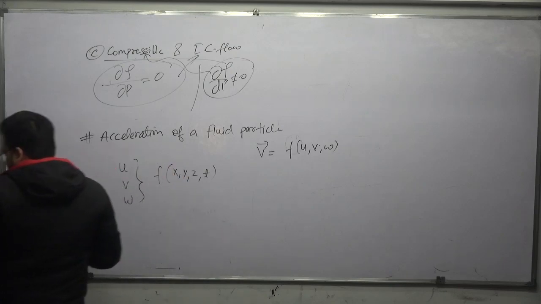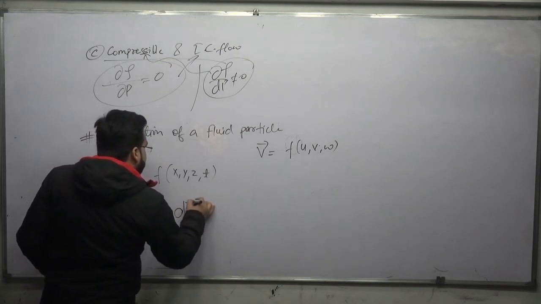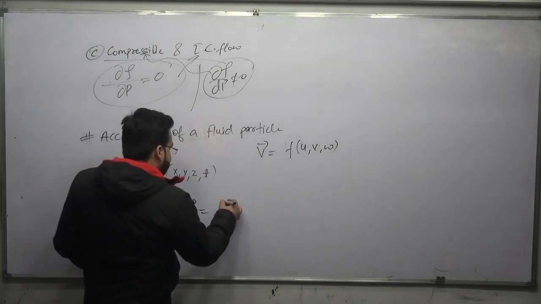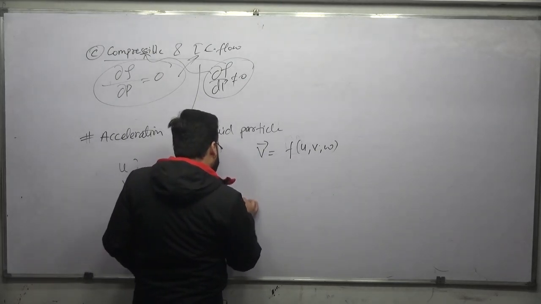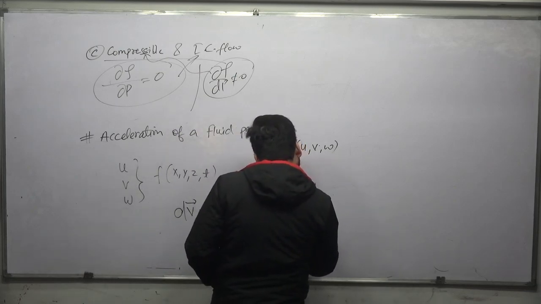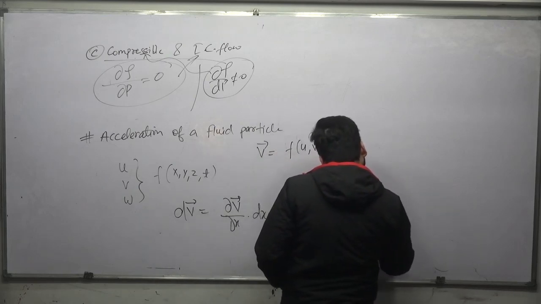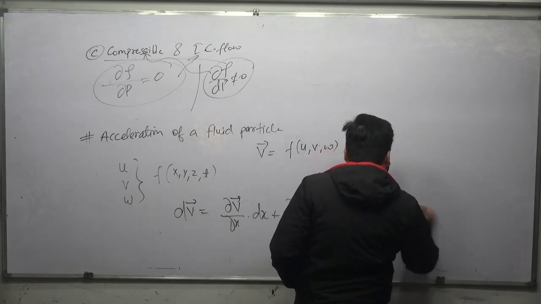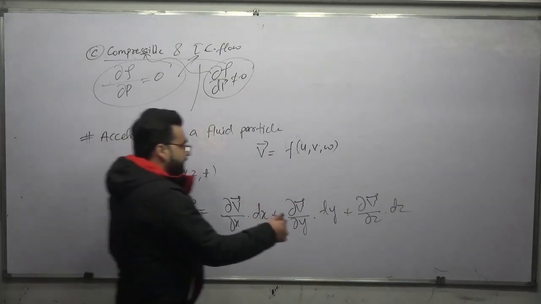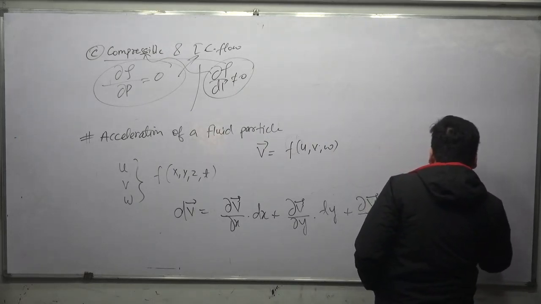After applying the concept of total differentiation, what we ultimately got was that the change in V, dV, will be equal to dou V upon dou x into dx plus dou V upon dou y into dy plus dou V upon dou z into dz, and plus dou V upon dou t into dt also.